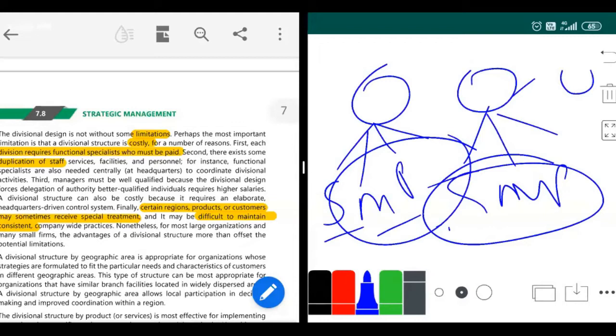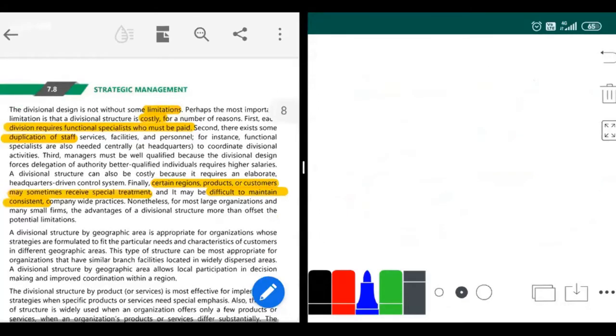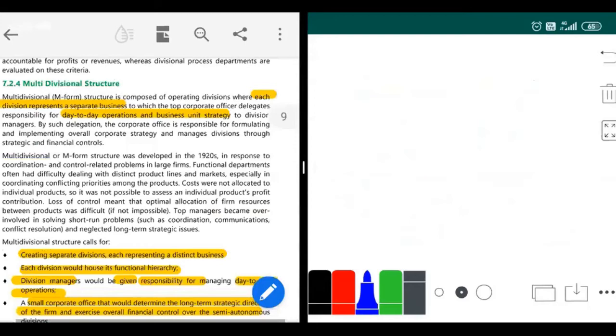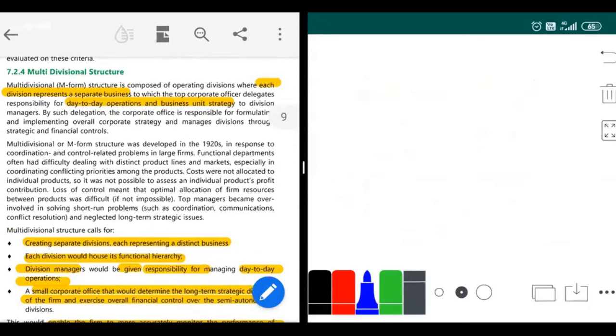Then another limitation is that certain regions, products or customers may sometimes receive special treatment. So as a company, if there are a few divisions, those few divisions might receive special treatment from me. If there are two divisions which are always making good profit, then I'll give special treatment to them, obviously. So this might happen, which means it is difficult to maintain consistency at the divisional level. Next you have the multi-divisional structure.